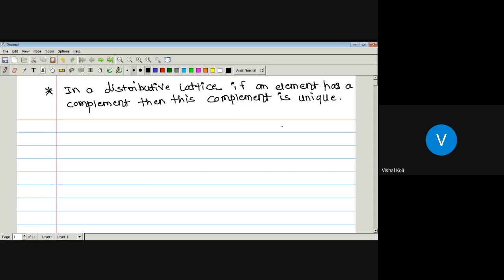We have taken one example, with a1 and a2 here, 0 here with a3, and 1 here. In this one, a1 and a2 are both complements of a3, and from that we conclude that the complement of any element is not unique.